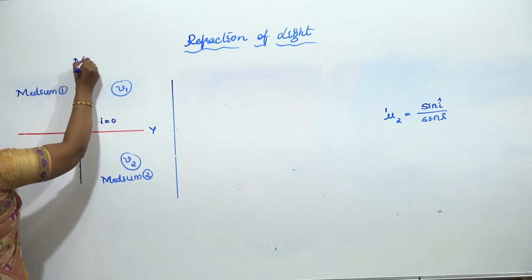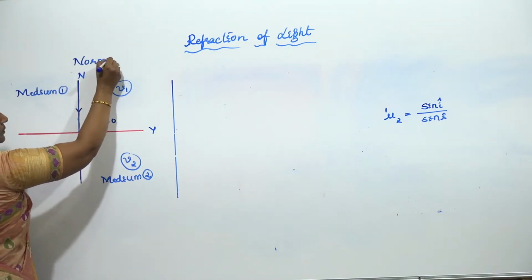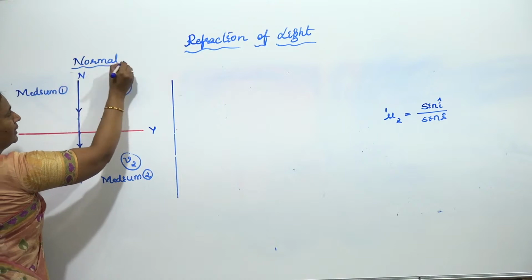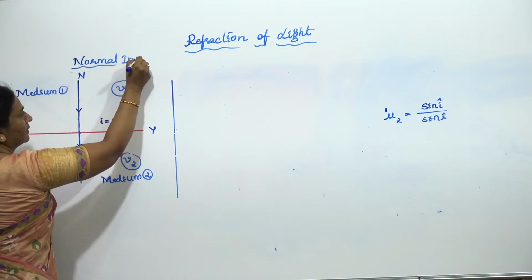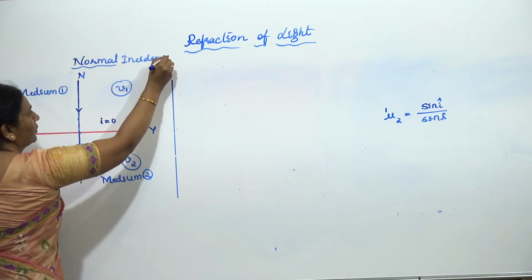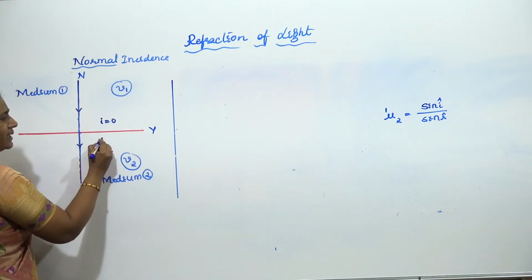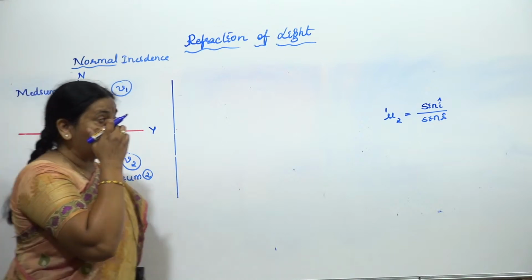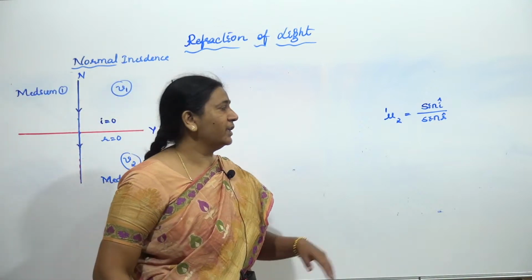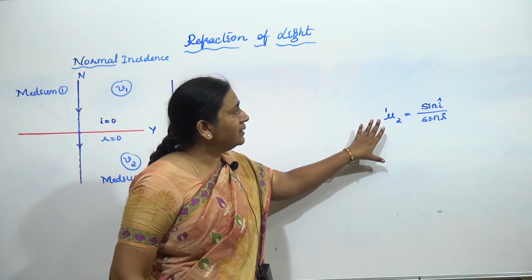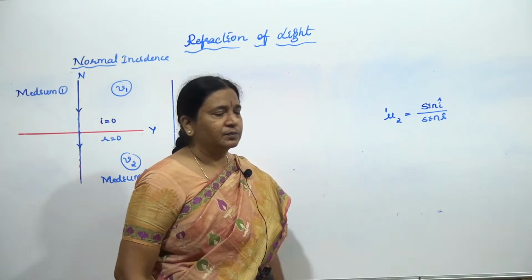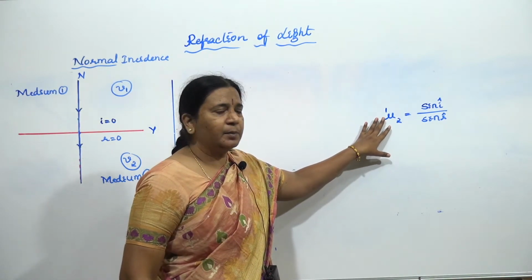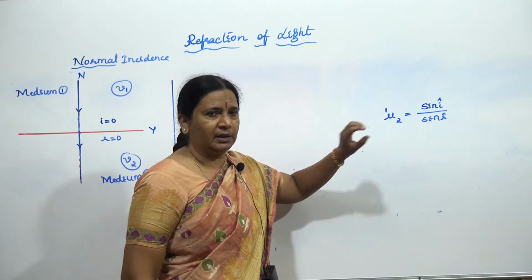So when the ray is incident along the normal, that is for the normal incidence, what we are finding? Angle of incidence equal to 0, angle of refraction equal to 0. Actually, now listen to the point carefully. Actually, this thing was mathematically proved. It's only theoretical.